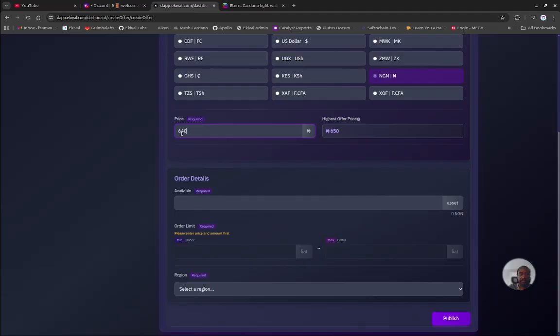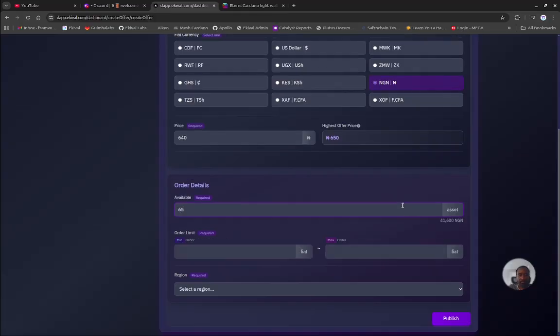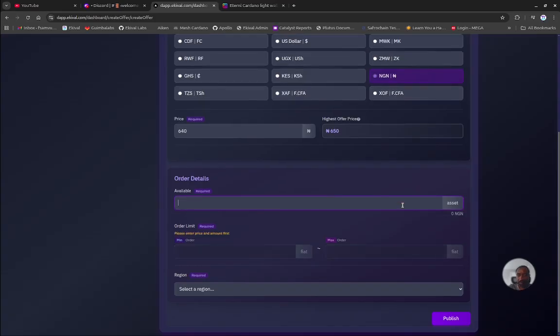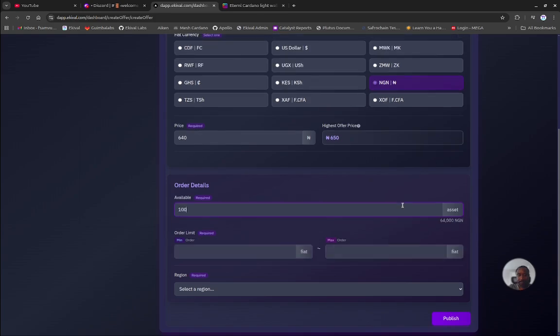Deposit here it's lower given that I'm the one who is selling Ether. So how many will I be getting? I have 1000, so I want to do 1000 Ether. And then from the 100,000 Ether, I should be able to get 640 Nigerian Naira.